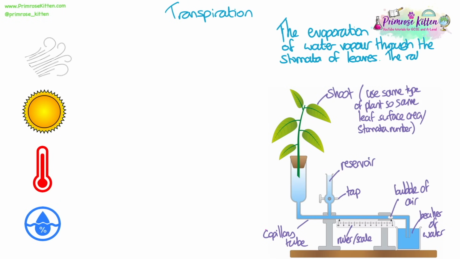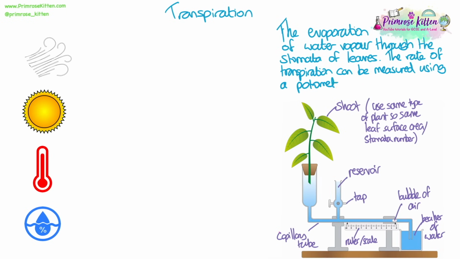Transpiration is the evaporation of water vapour through the stomata of leaves. Transpiration, or the rate of transpiration, can be measured using a potometer. So you can see the diagram set up below. This is just an example.